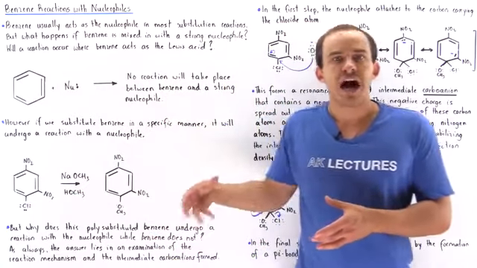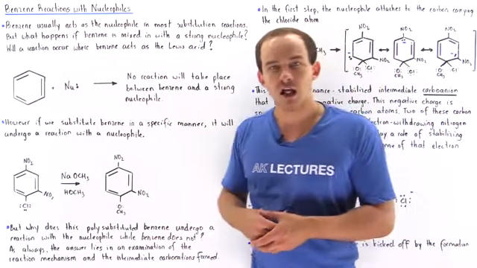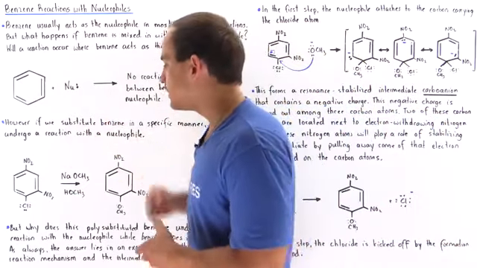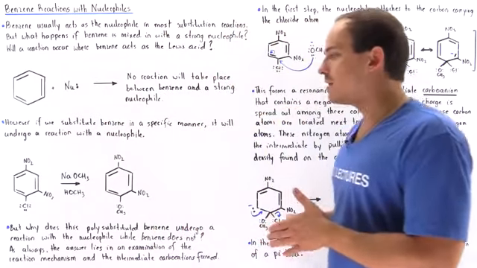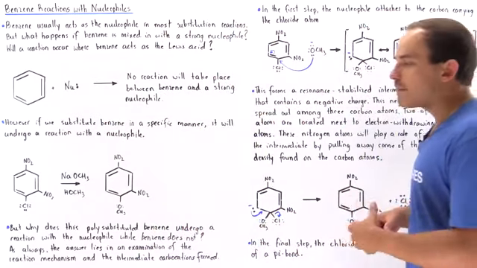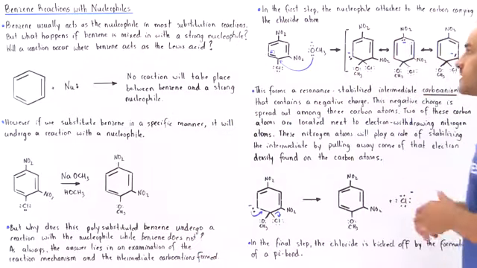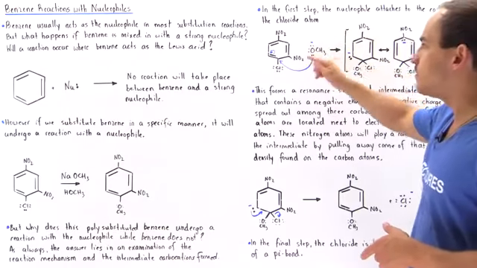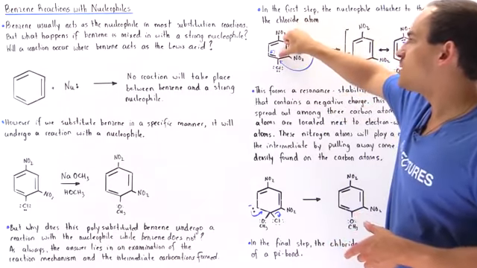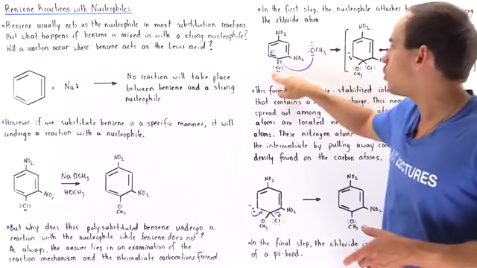So the chloride will not simply detach itself from our benzene molecule. So what other type of mechanism is possible? Well, it turns out that the first step of this reaction involves the nucleophile simply attaching itself to this carbon that contains our chloride.